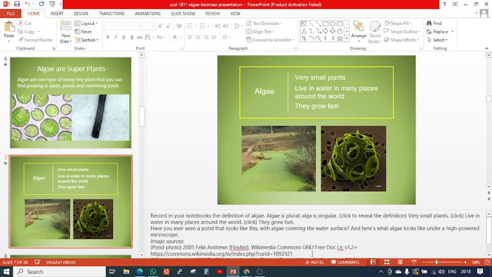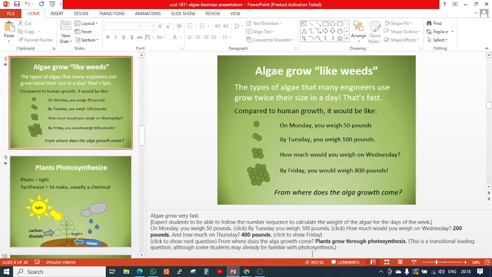If the water body is stagnant, then it can easily grow there, and you can find it everywhere. Algae grow like weeds, and all the types of algae that engineers use grow to twice their size in a day. See how fast it can grow. In a day, it multiplies to twice its size. How quickly growing is that?